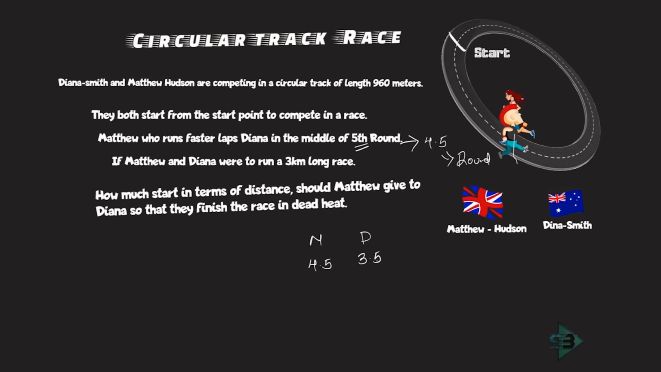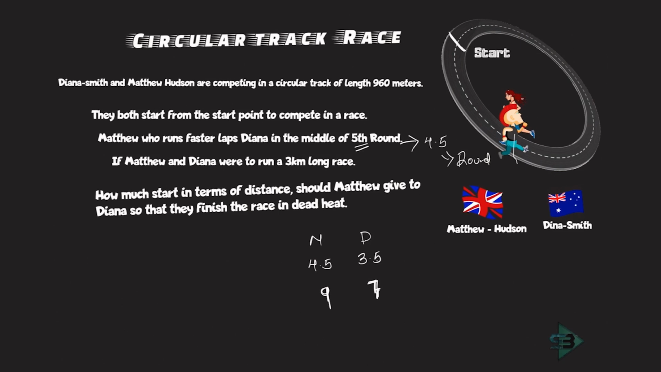Now what will you do with this? Just to convert this, I'll say when Matthew completes 9 rounds, Dinah completes 7 rounds. Just to take out the decimal point and see it in terms of efficiency. That is what I get here. Now what is being said: if Matthew and Dinah were to run in a 3-kilometer race, how much start in terms of distance should Matthew give to Dinah so that they finish the race in a dead heat?